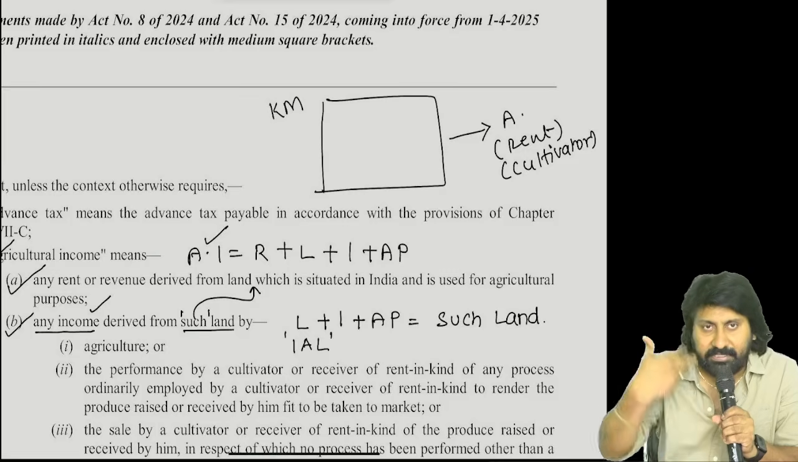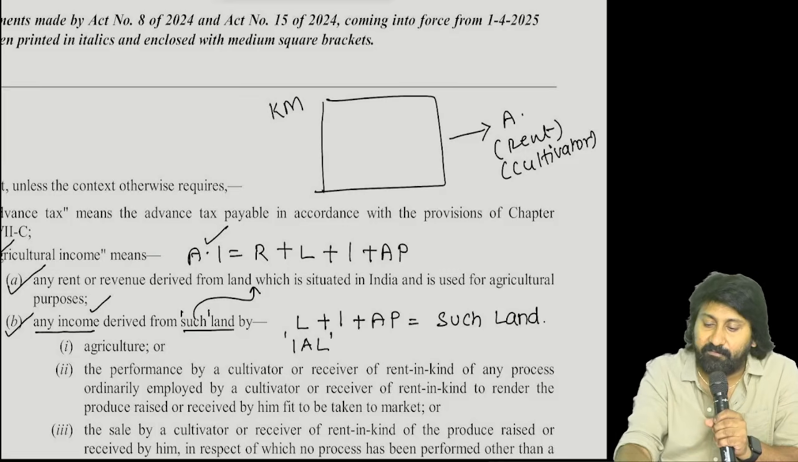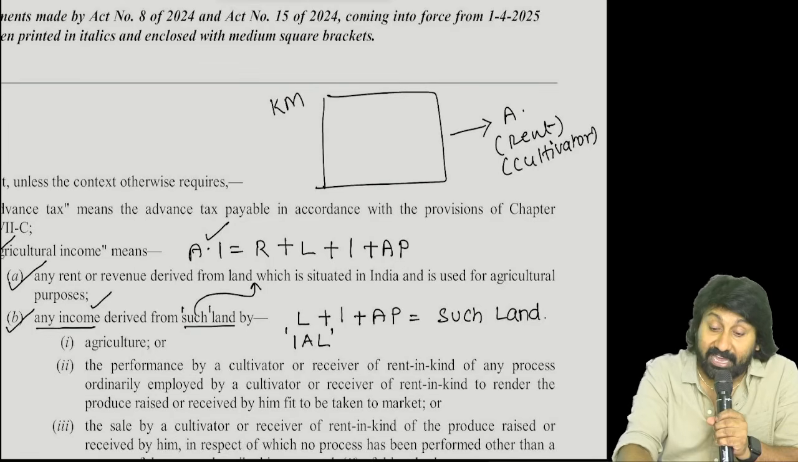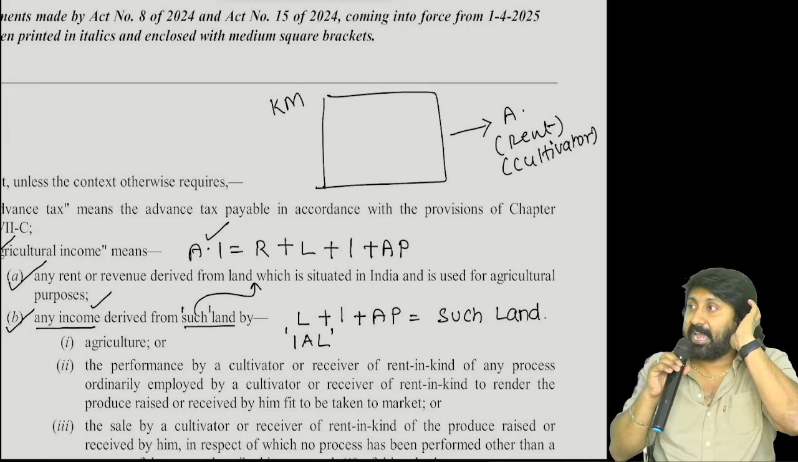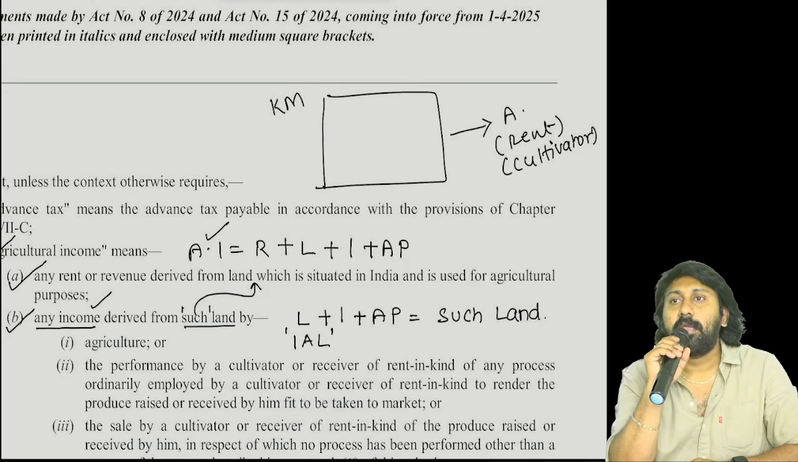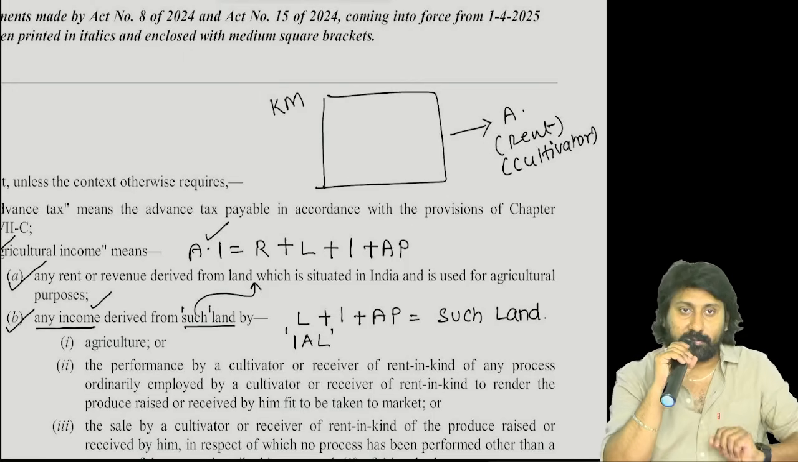Now tell me, agricultural purpose, some other person is using it. From him what am I receiving every year? Who is receiving? KM is receiving rent from whom? You can receive rent in 2 ways. Number 1, cash. Number 2, kind. Instead of paying 2 lakh in cash, I will give you 2,000 mangoes.